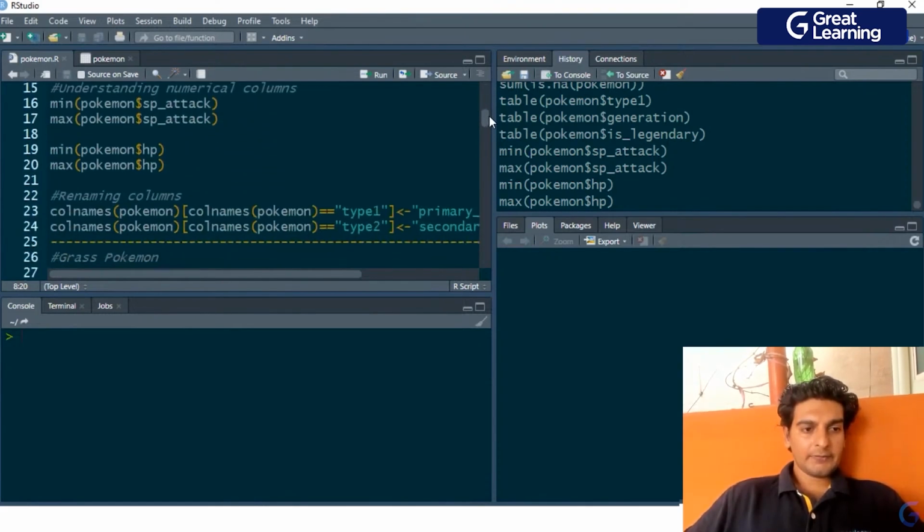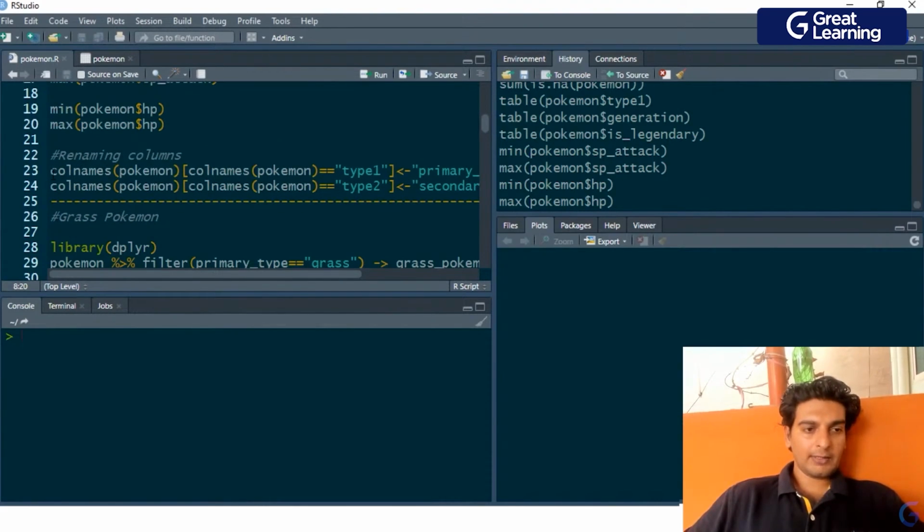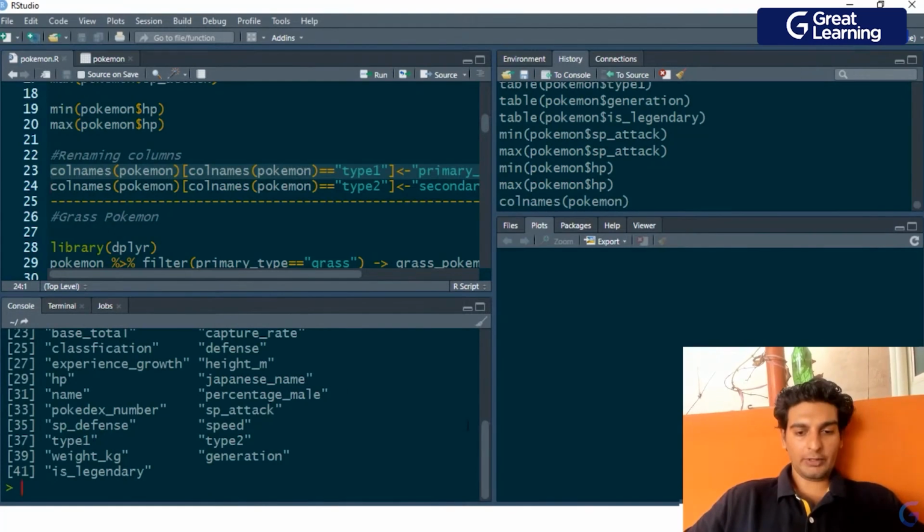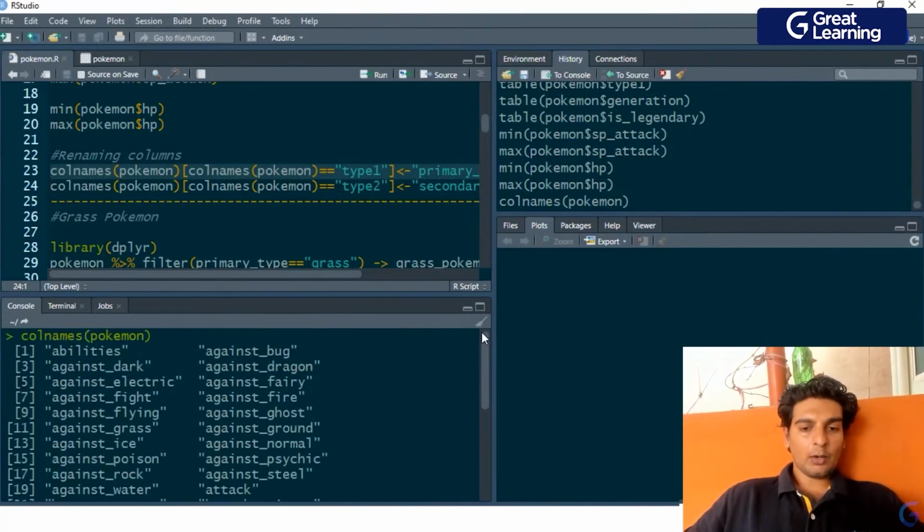So for that purpose, we have this command over here. Let me just go ahead and paste it, and let me explain what is happening over here. So we have this method called colnames. Now I'll just cut everything over here, and let me just print out colnames of Pokemon. When I print out colnames of Pokemon, this gives me the list of all of the column names which are present in this data frame.